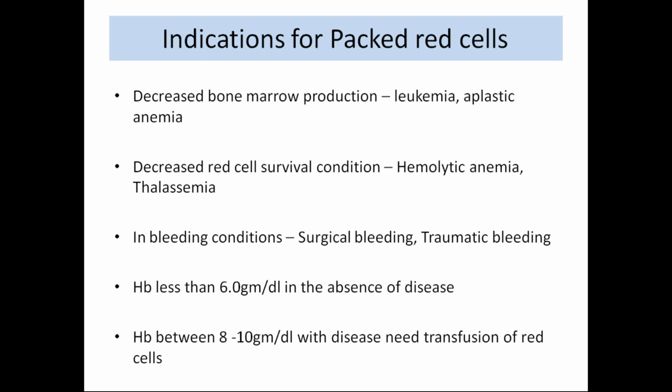Mainly in surgery, we give blood transfusion if the patient is anemic or is having surgical bleeding, which is uncontrolled bleeding or heavy loss of blood due to any trauma, road traffic accidents or any other type of accidents, and if the patient is not fit for surgery when the patient is having Hb less than 8 gram per deciliter. During this condition, when the patient is having less than 8 or is clinically anemic, then we give packed red cells.